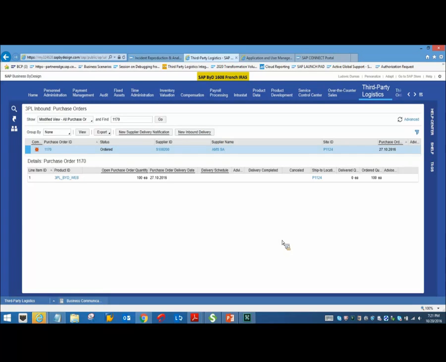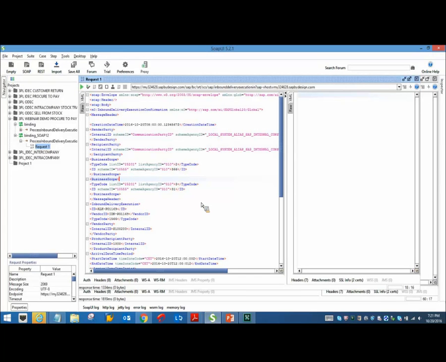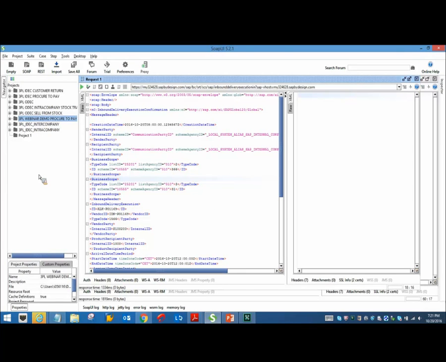Okay, now coming back, once the 3PL provider receives the goods at his 3PL site, he will send a message back to the BYD system saying that I have received so-and-so product of so-and-so quantities, and based on that information, the inbound delivery documents get created in the BYD system. Okay, we will execute this through SOAP UI, which is used as the interface between your 3PL system and the BYD system. Just in the interest of time, we anyway have the